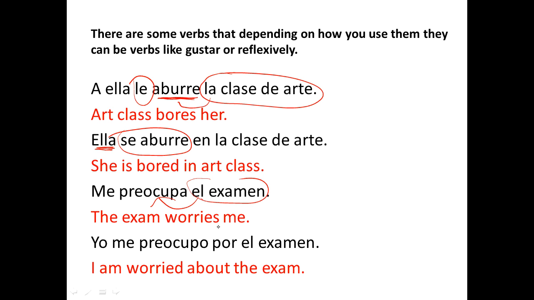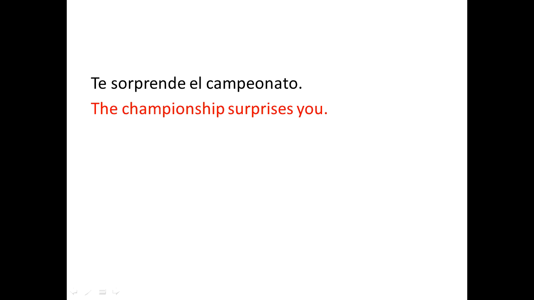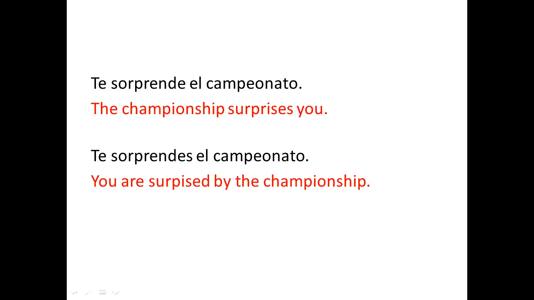A lot of these reflexive verbs have por or para with it, which are prepositions. So make sure you memorize the prepositions with them, because the English is I am worried about, but in Spanish it's por. So you don't want to get that wrong on a test. Especially with these, you need to memorize the prepositions with them. Otro: te sorprende el campeonato. So basically, the championship surprises you. Sorprenderse is also reflexive, so you can say te sorprendes el campeonato. You are surprised by the championship.